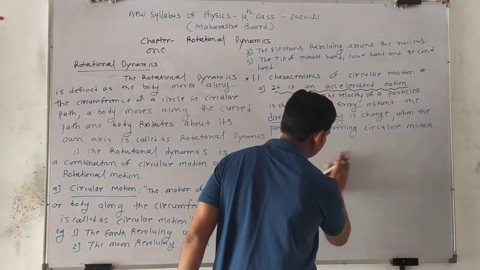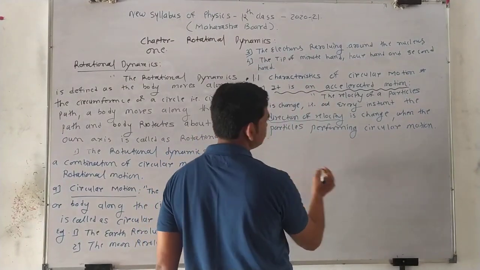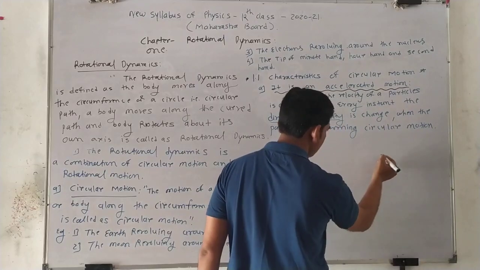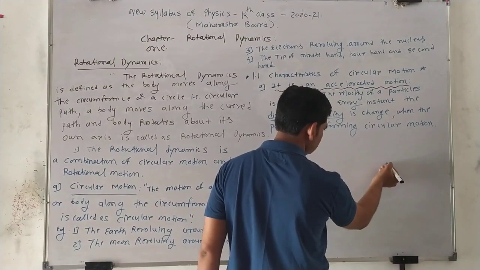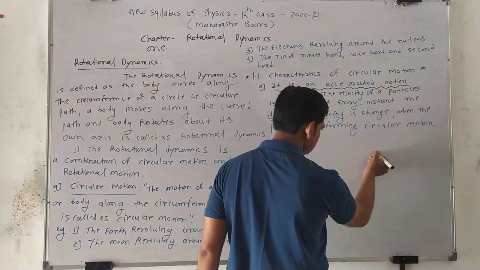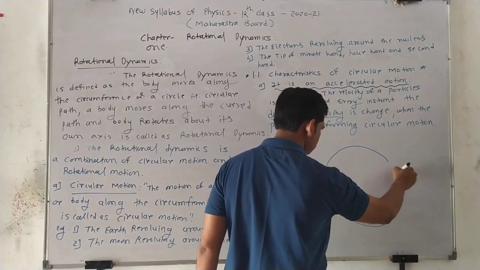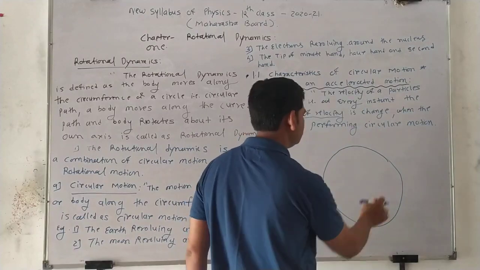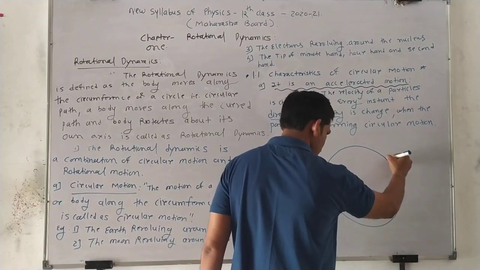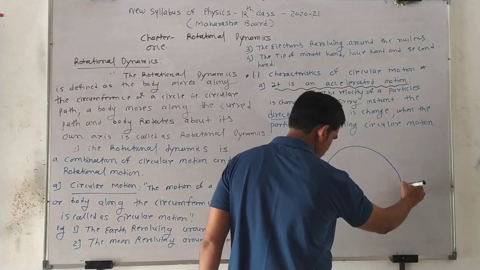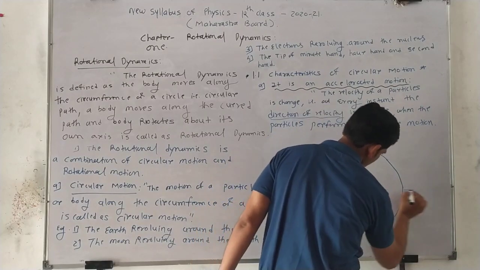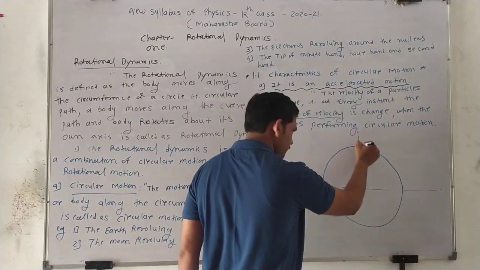So I explain diagrammatically. See here, boys. I draw the circle. This is the center line of a circular motion.